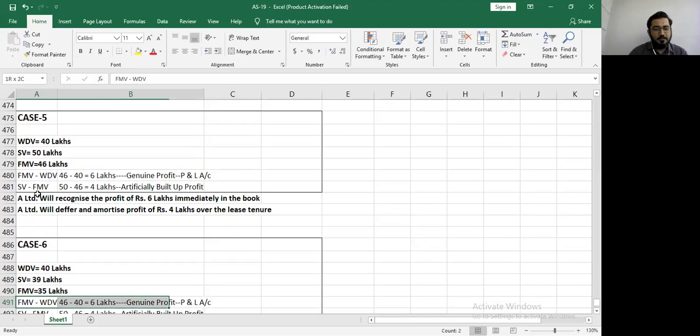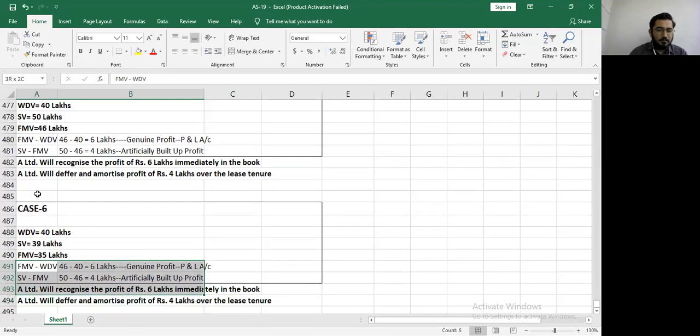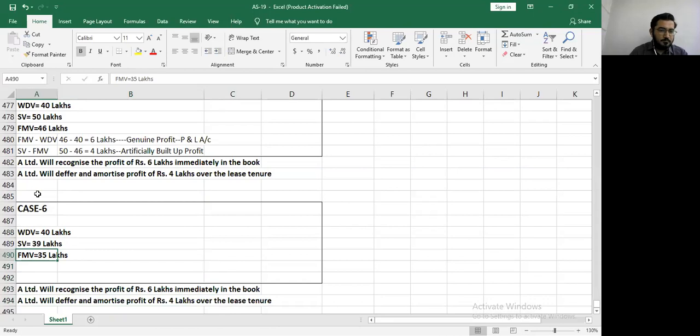Then here sale value is not within the limits of the fair market value. So will we use fair market value in the question? Yes, sir. Then we will write fair market value minus WDV. Not the sale value? No, sir. Are you sure? Yes, sir. Please recheck.